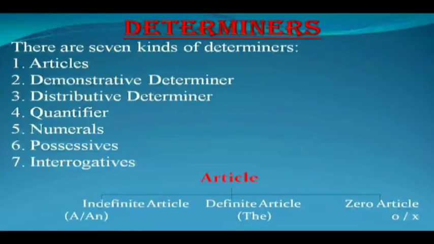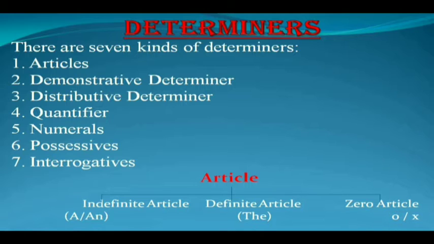Determiners are the words which are used to determine a noun. They are always used before a noun. There are 7 kinds of determiners. First, articles. Second, demonstrative determiner. Third, distributive determiner. Fourth, quantifier. Fifth, numerals. Sixth, possessives. And the last one is interrogatives.